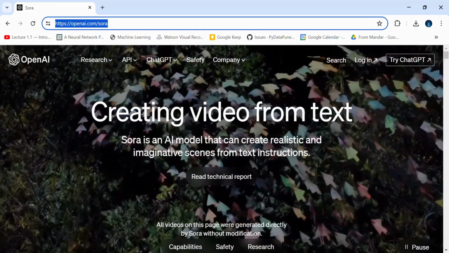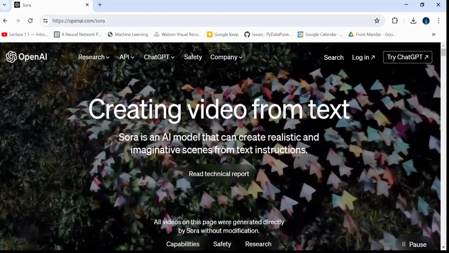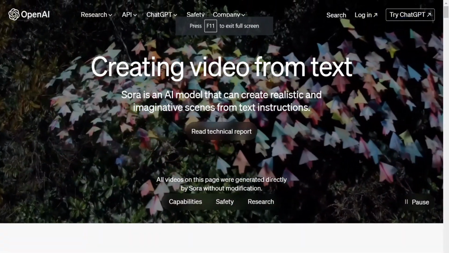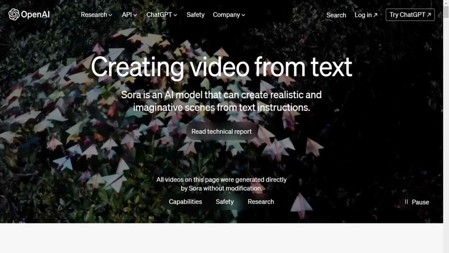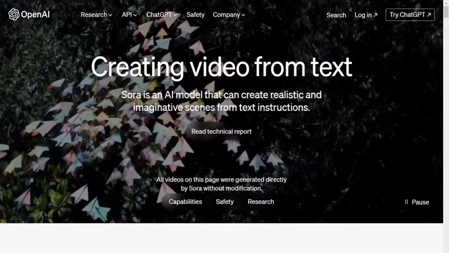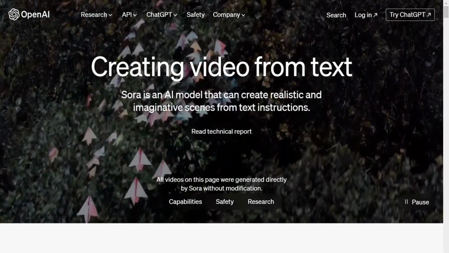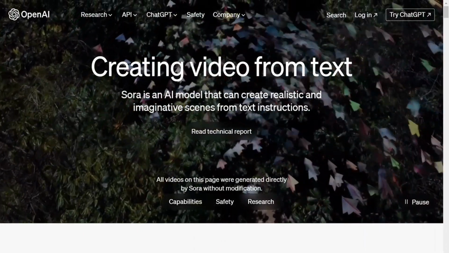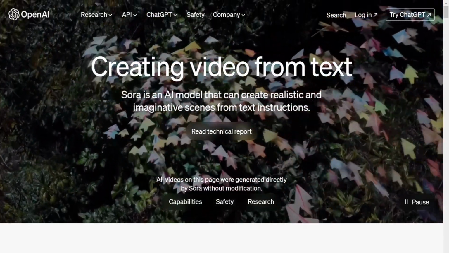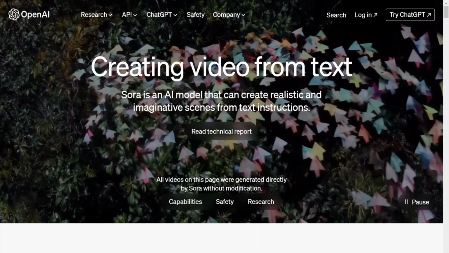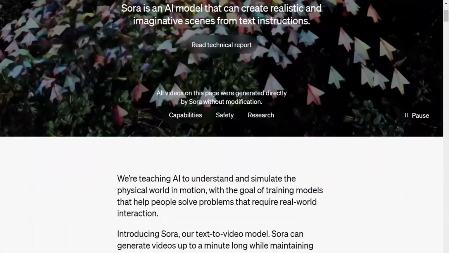Alright, so here I am on openai.com/sora to understand more about Sora. Let's see what it is all about. This is what OpenAI has to say: creating videos from text. Sora is an AI model that can create realistic and imaginative scenes from text instructions. So going forward, make sure you master the skill of providing amazing prompts, so AI understands what detailed picture or video you want to generate from the given details.